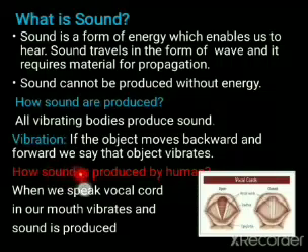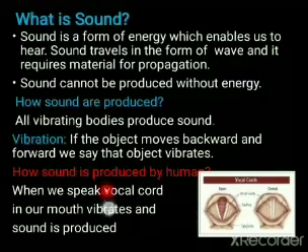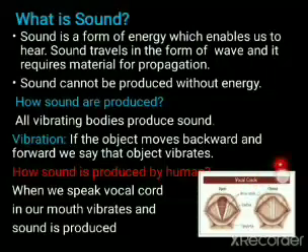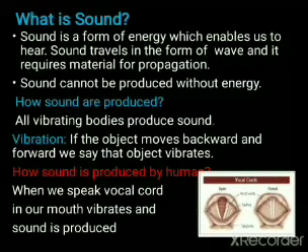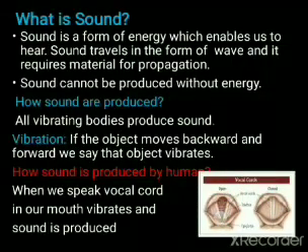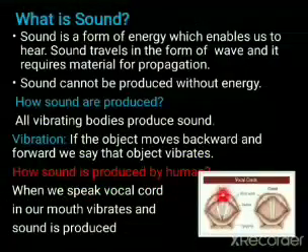So how is sound produced by humans? Sound is produced by humans with the help of the vocal cord. If there is no vocal cord, we won't be able to produce sound. As you can see in this picture, the vocal cords are over here. This vocal cord is open and this one is closed. The open portion over here, this is the trachea.